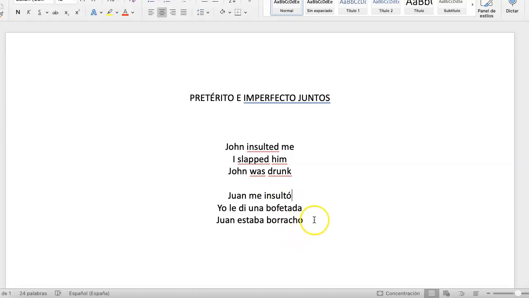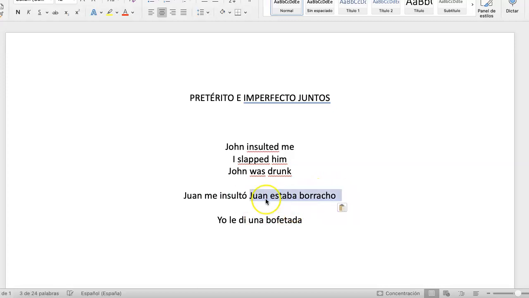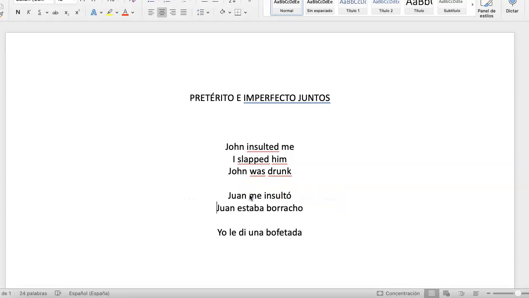What happens with Juan estaba borracho? Okay, could I change this and put it up here? Yes, I could, because Juan estaba borracho, Juan me insultó, yo le di una bofetada. That makes sense. I can change estaba borracho and put it here after insultó. Or at the end, as we had it. Why?